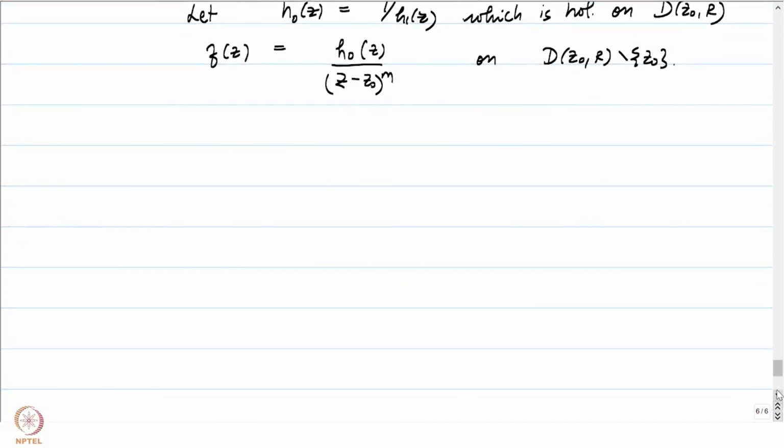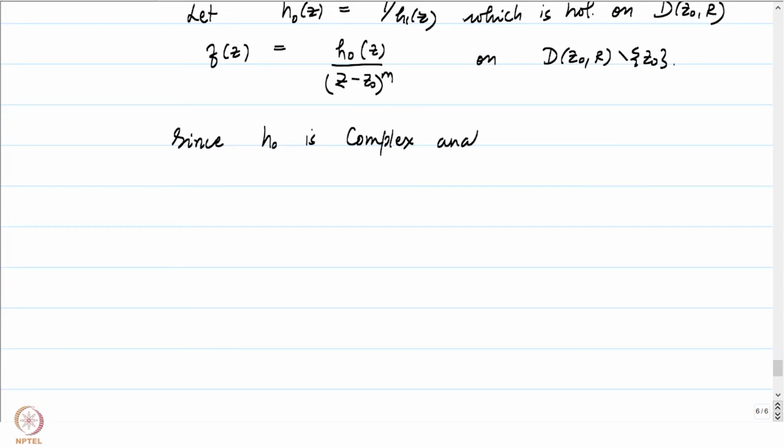But then h0 is a holomorphic function on D_{z0}(r), in particular it is complex analytic. Since h0 is complex analytic, as you can see, I am freely using all the results that we have proved in the last few weeks.